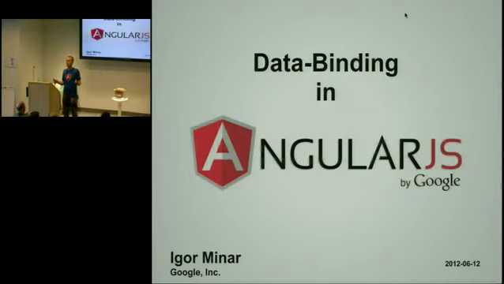How many of you know Angular and have been working with Angular and know what data binding is? Okay, about half. So I'll try to give you some general overview into what data binding is and why it makes sense. But most of the talk will focus on how it works in Angular, and how it is different from everything else that you might see out there.